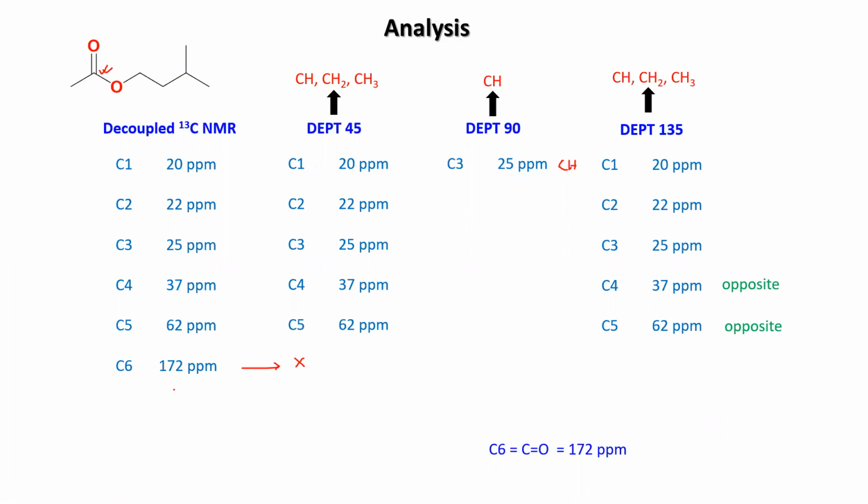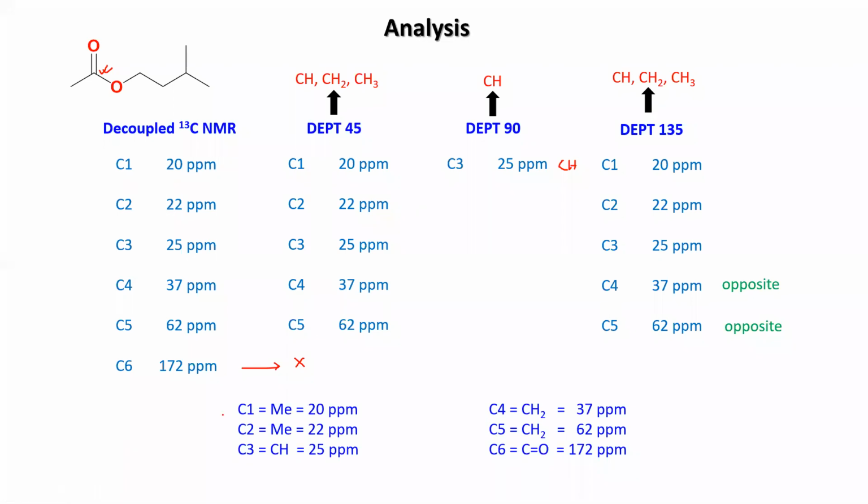C6 definitely will be C double bond O, that carbon which is having the 172 ppm value. C3 at 25, that will be CH. Okay. C4 and C5 are opposite phase, so those 2 will be CH2. Okay. 37 and 62. You have C1 and C2, that will be 20 and 22. Okay, that will be definitely methyl.